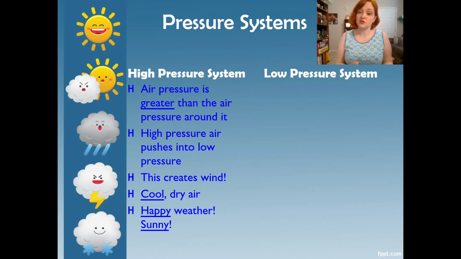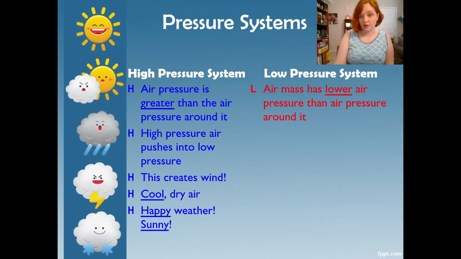The H's that you see as my bullets, that is what represents a high pressure system on a weather map. So if you have ever watched the weather on your news channel, or you get it on your phone and you see the actual weather map, if you see a big capital blue H, that means there's a high pressure system there. So that place is getting happy weather, cool air, and it has more air pressure than surrounding areas.